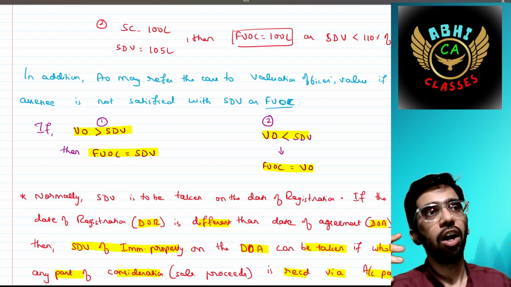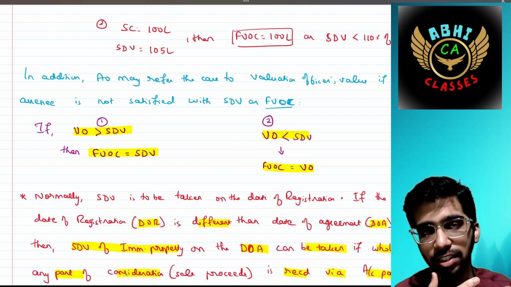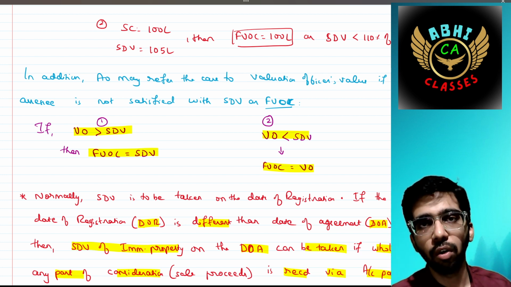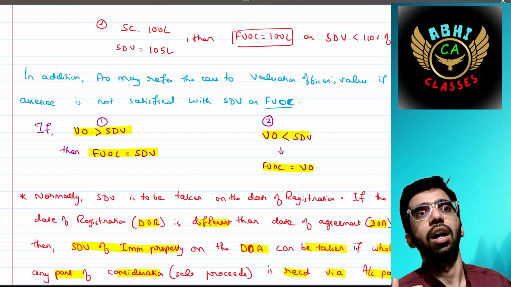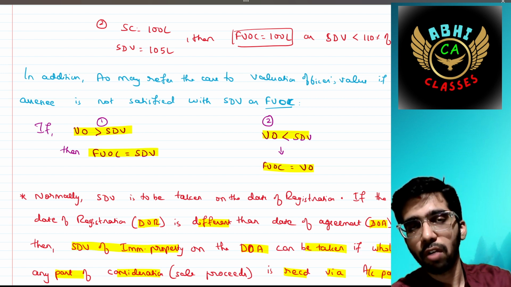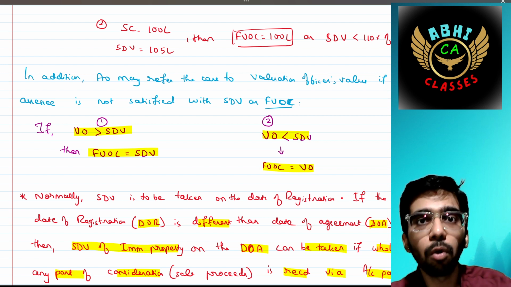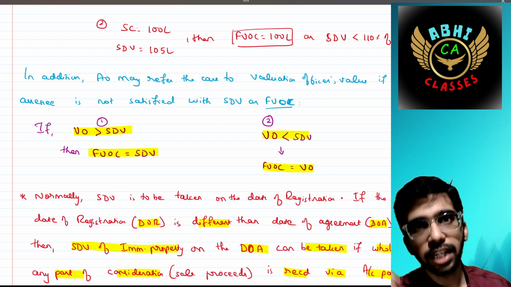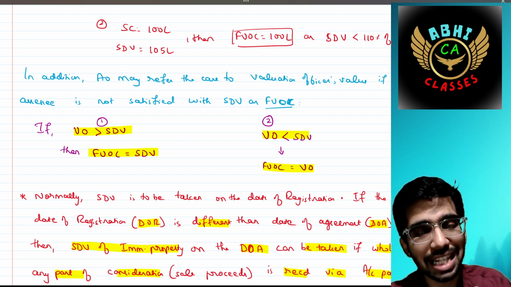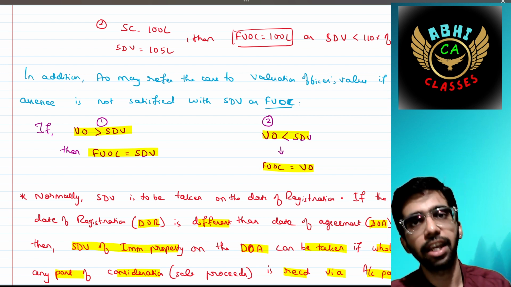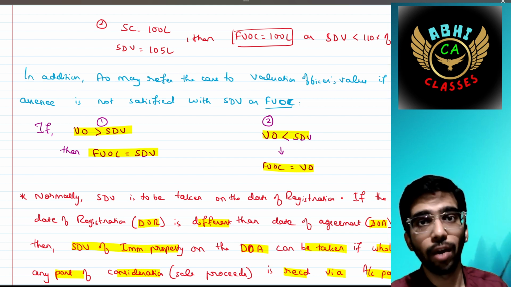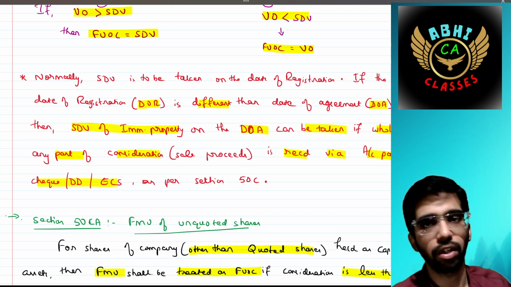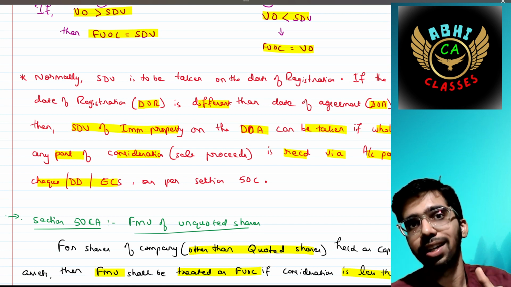Actually, the assessee would think that the sale consideration is very low but SDV is more. But when I approach the valuation officer, the value is also more than that SDV, so it is better to take SDV. The second circumstance is where the valuation officer's value is less than SDV, then the assessee can take FEOC as the valuation officer's value. Okay, simple. Normally SDV is to be taken on the date of registration of the sale deed.